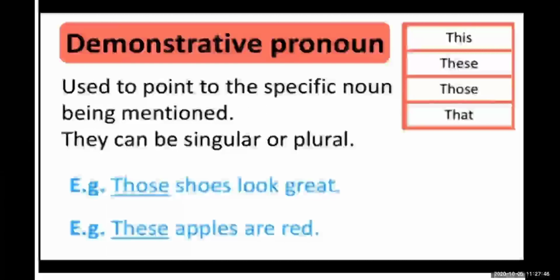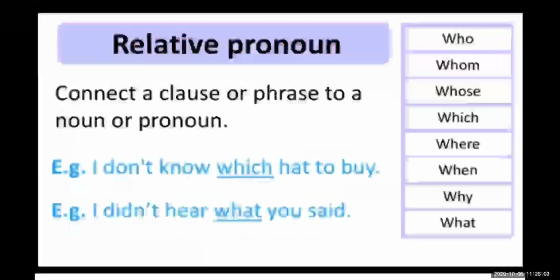Then which are the reflexive pronouns? That is myself, ourselves, yourself, themselves, himself, herself and itself. Now the relative pronouns. Which are the relative pronouns? That, whom, whose, which, where, when, why and what.